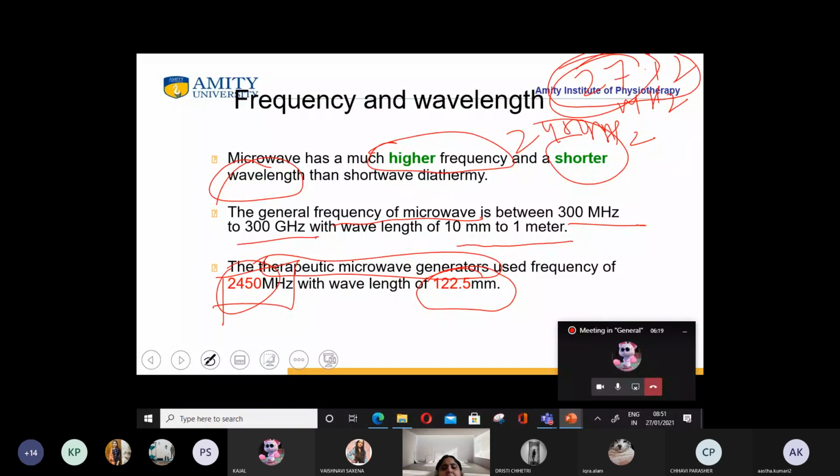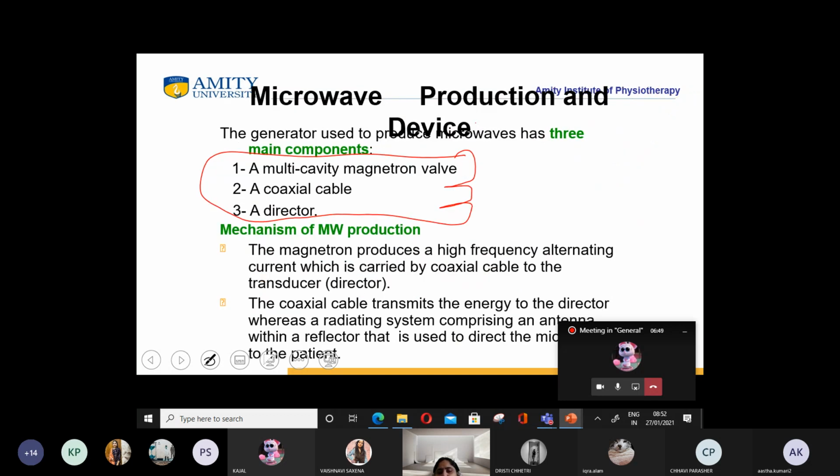The general frequency of microwave is between 300 megahertz to 300 gigahertz with a wavelength of 10 millimeter to 1 meter. Now the therapeutic microwave generator which we use in physiotherapy has a frequency of 2450 megahertz and a wavelength of 122.5 mm.